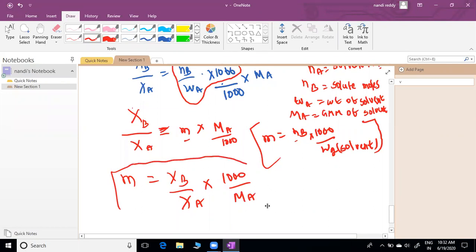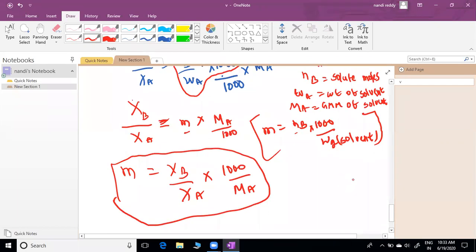Molality and mole fraction relation, I hope you know. One thing I think the result is already given: sum of fractions always equal to 1. If mole fraction of A plus mole fraction of B equal to 1, this is simple mathematics.